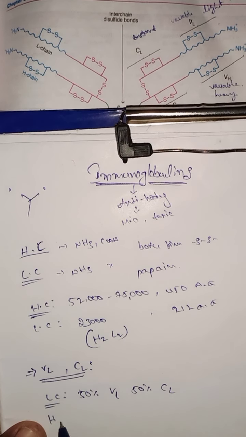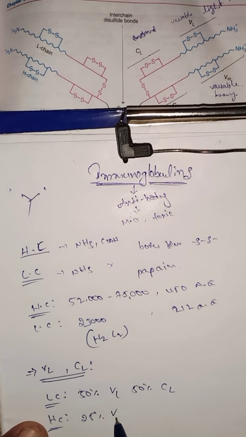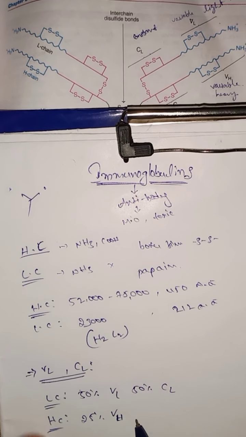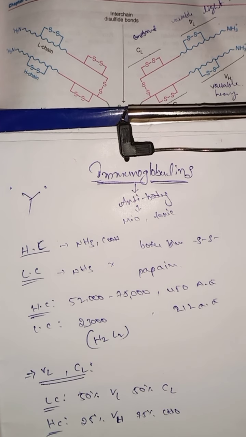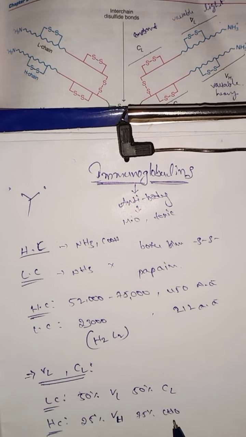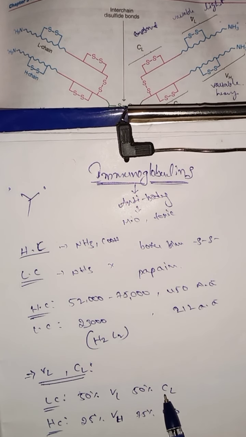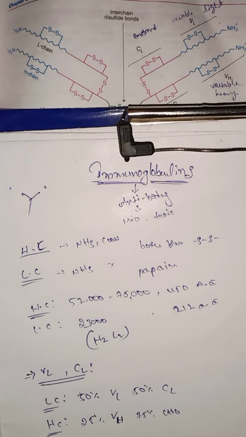And about the heavy chain: the heavy chain has 25% variable region and 75% constant region. The heavy chain does not have any constant region in the light-chain sense, but the light chain contains 50% of the constant region and 50% of the variable region.